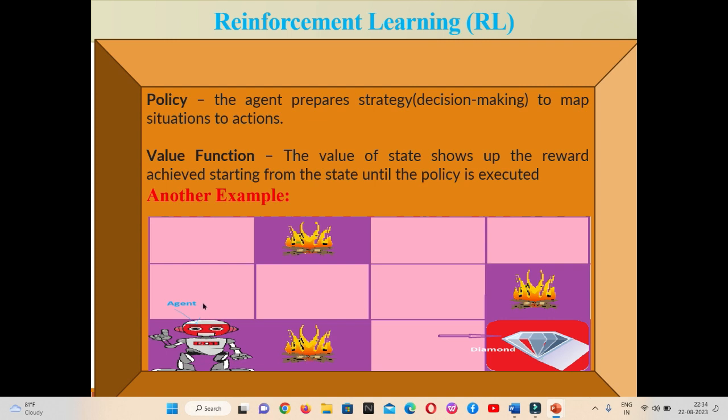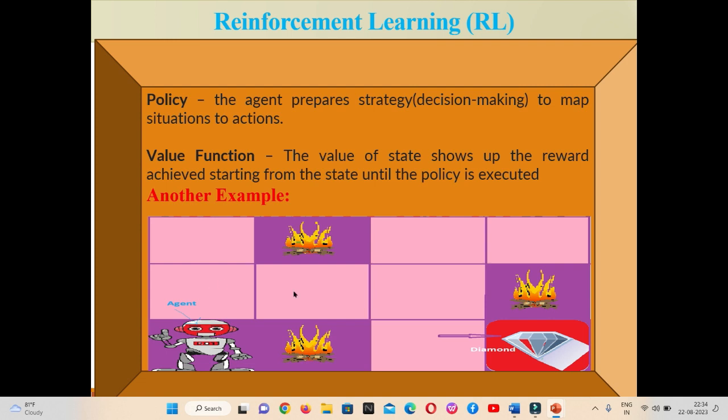And when it tries to move in this direction, it gets a positive response, or positive feedback, while moving in this upper direction. So this robot will start moving in this direction, but after reaching this cell, it will decide whether it has to move in this direction or in this direction. So after performing the action in each successive step, it gets the feedback, and if it gets positive feedback, it continues to move in that direction. Otherwise, it updates its policy and changes the direction.